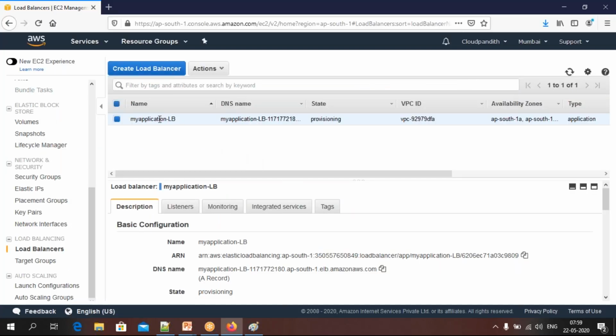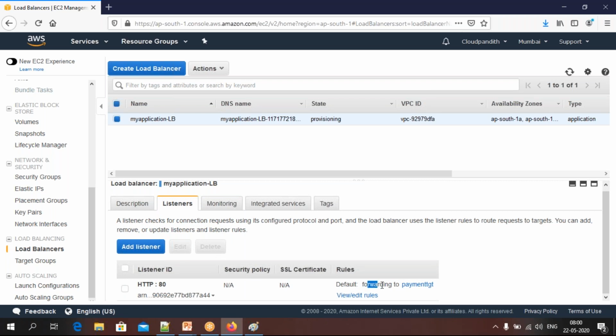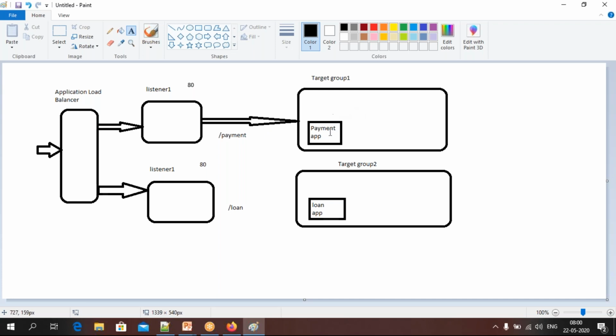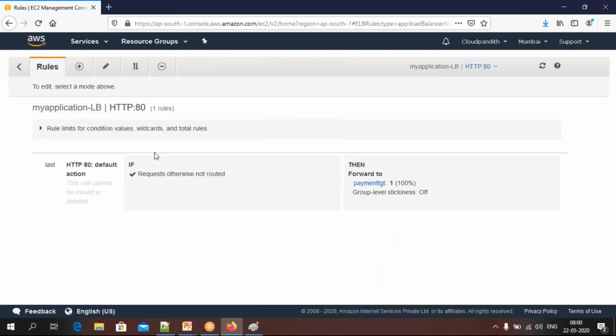How can you do that? In the load balancer, go to listener. See, by default here you can see it is forwarding to the payment TGD. All the requests you are forwarding to the payment TGD, meaning this target group. Now click on view/edit rules.